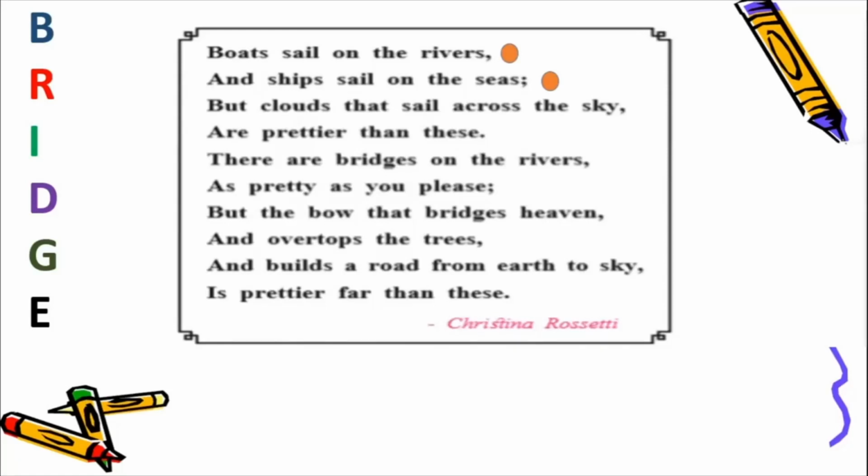Boats sail on the rivers and ships sail on the seas, but clouds that sail across the sky are prettier than these. Once again, let's go back to the 4 lines once again.